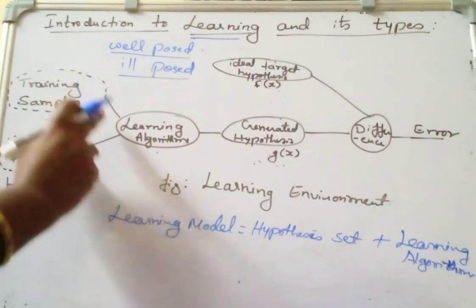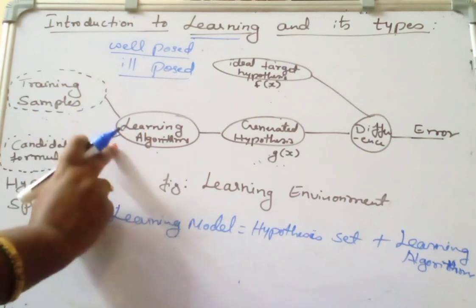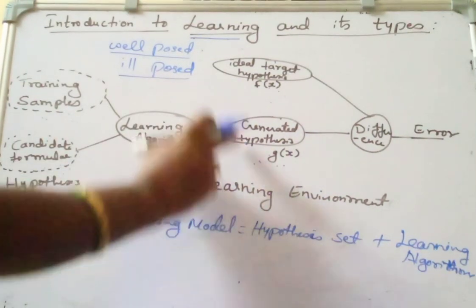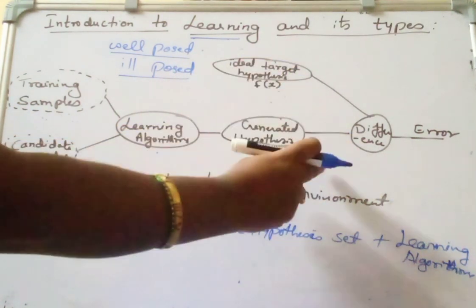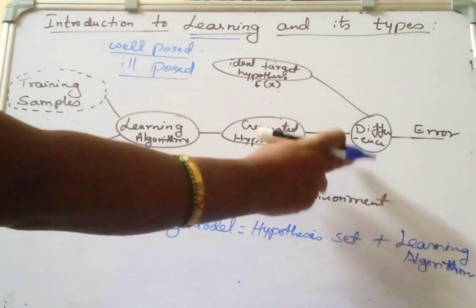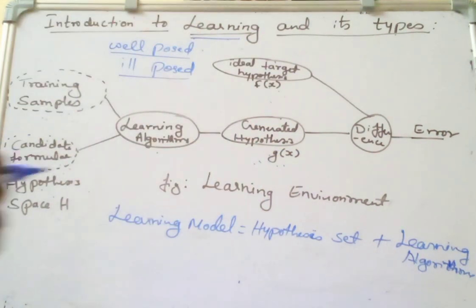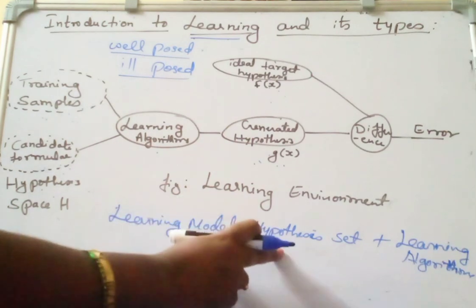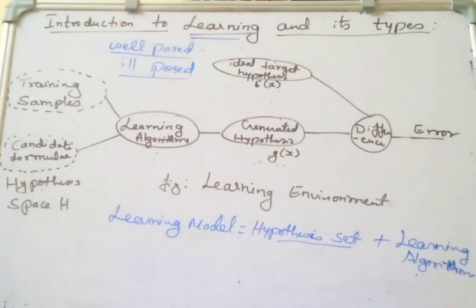So here, in this learning environment, we have training samples and candidate formulae. With the help of the learning algorithms, we generate a hypothesis and compare this hypothesis with the ideal target hypothesis, and then we observe the difference. That difference is the error between the predicted hypothesis and the expected hypothesis. So this is the learning model, how the model is going to learn with the help of hypothesis. The learning model makes use of the hypothesis set plus the learning algorithms.